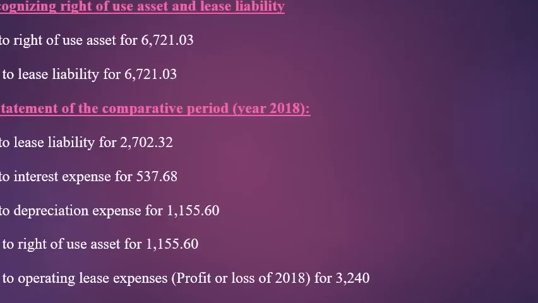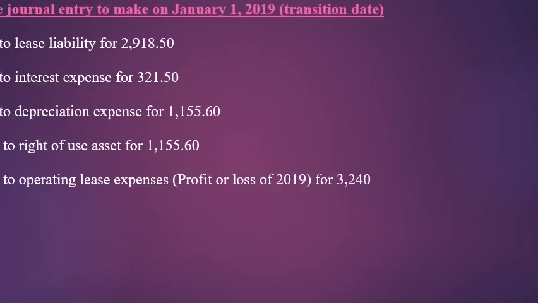Since the question never asks to prepare any journal entry, I'll use this way to explain every journal entry that I believe necessary to record. First is recognizing the right-of-use asset and lease liability. The second one is restatement of the comparative period for the year 2018. And the last one is the journal entry to make on January 1, 2019.